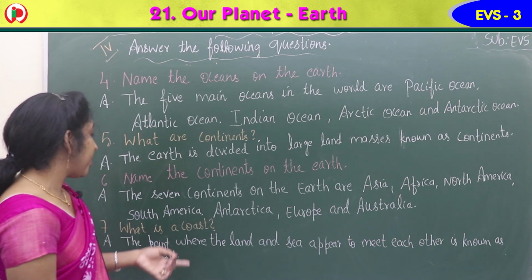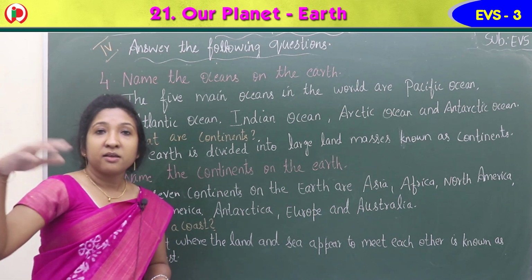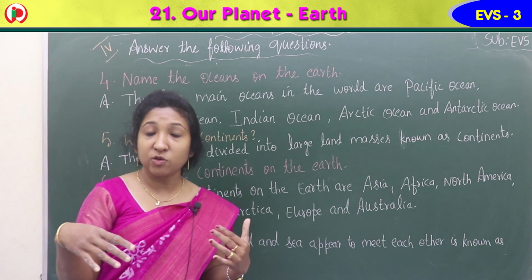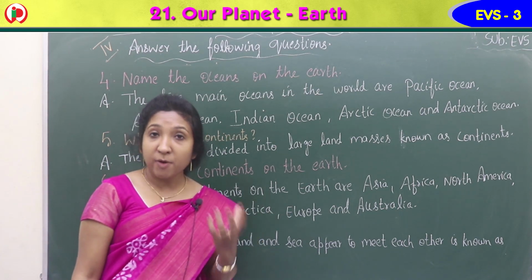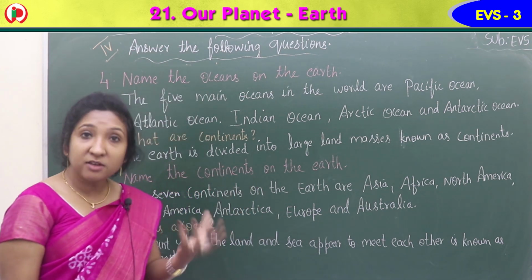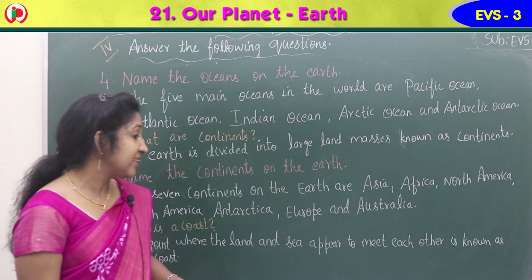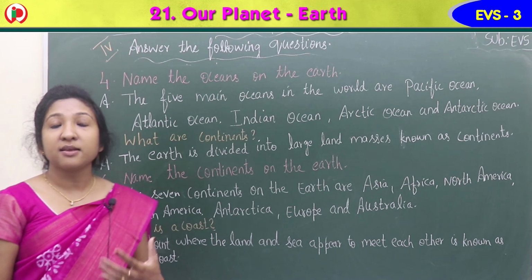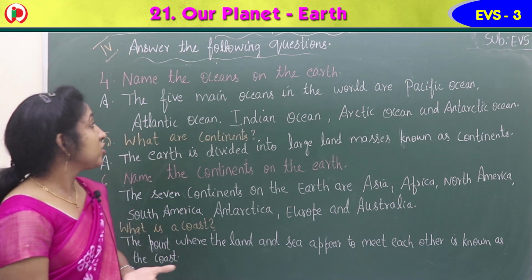Then 7th one, what is a coast? If we stand near the shore, near the seashore, there is a point where the sea and the land meet. The point where they appear to meet is known as the coast. The point where the land and sea appear to meet each other is known as the coast. C-O-A-S-T, coast.